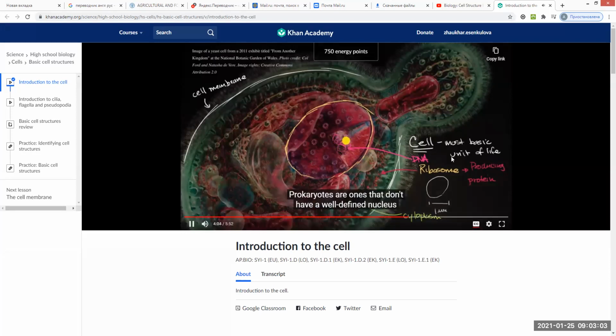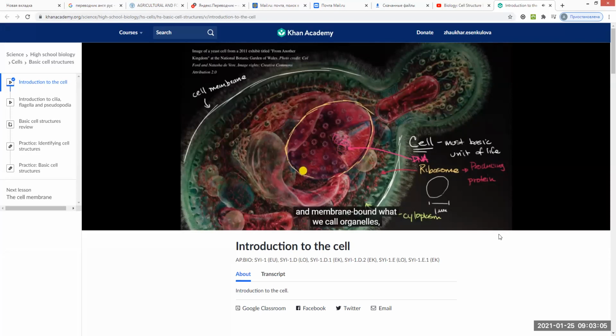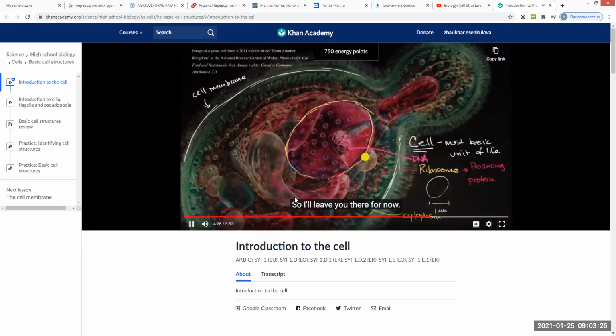Prokaryotes are ones that don't have a well-defined nucleus and membrane-bound organelles, which are these substructures of cells, which we will talk more about in other videos. In a prokaryotic cell, the DNA is just floating around in the cytoplasm, while in the eukaryotic cell, the DNA, for the most part, is inside of your nucleus, and it is part of the nucleoplasm. So I'll leave you there for now.